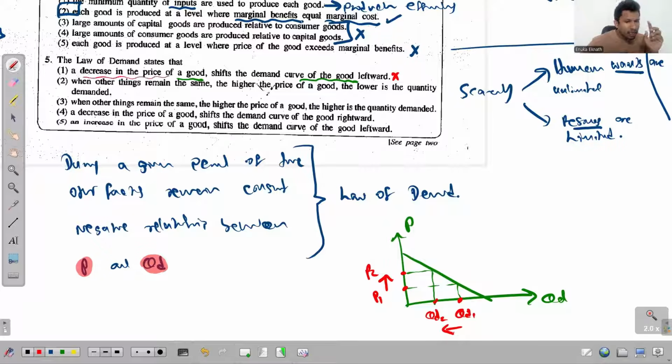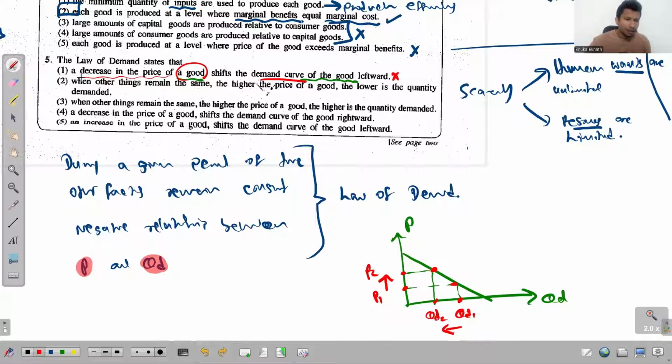A decrease in the price of a good. Imagine that the opposite happens here. A decrease happens in the price, then the point on the demand curve moves downwards and that's it. Nothing will happen to the demand curve, so there will not be a shift of the demand curve. So that's wrong.